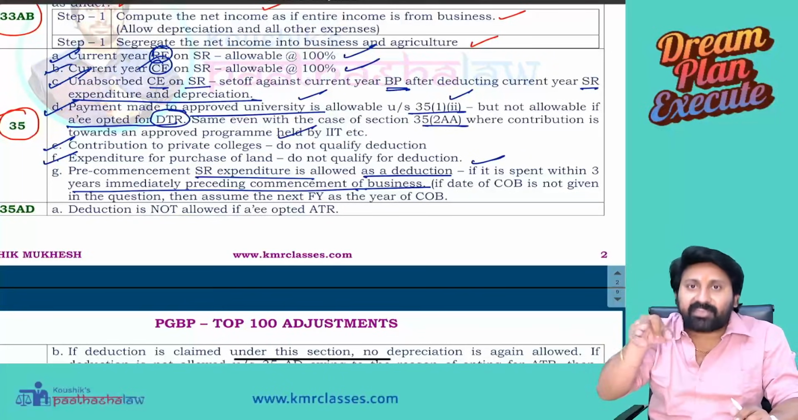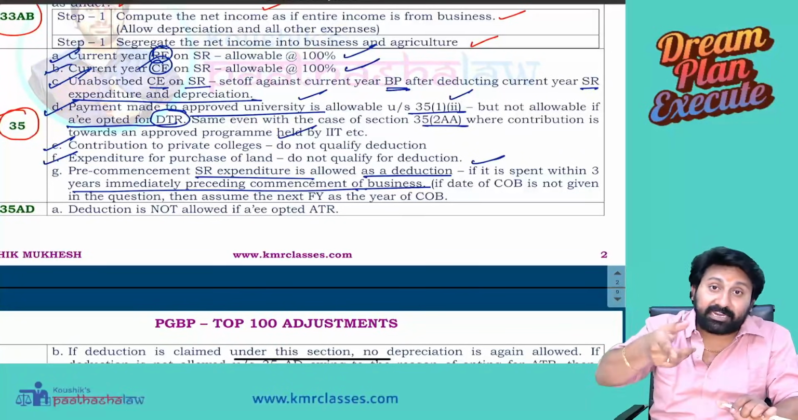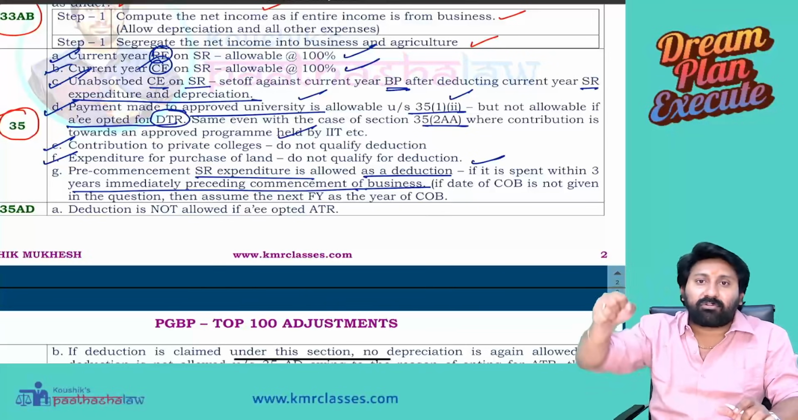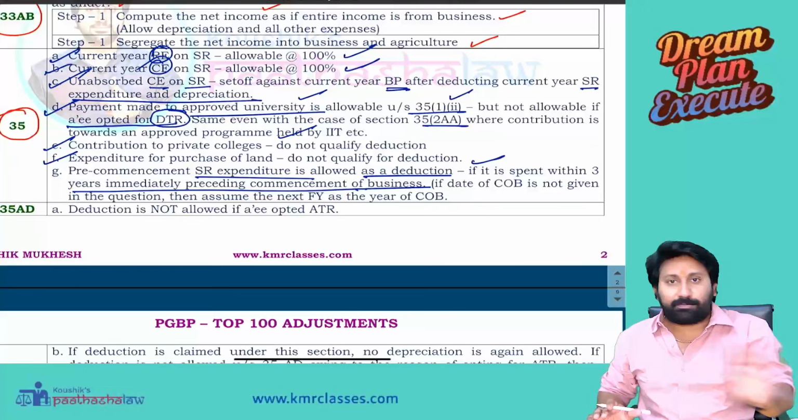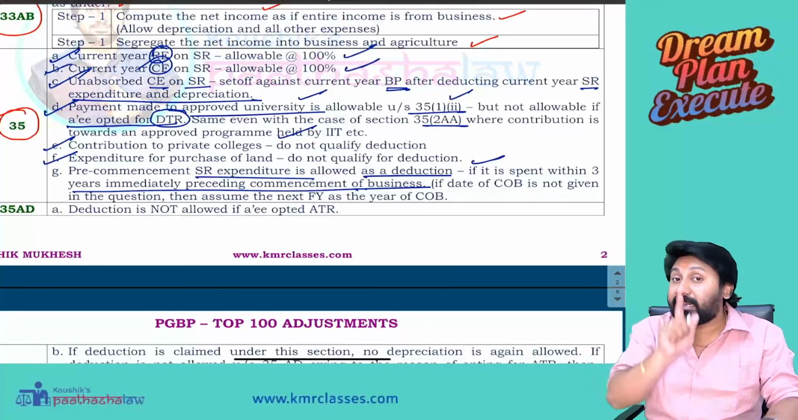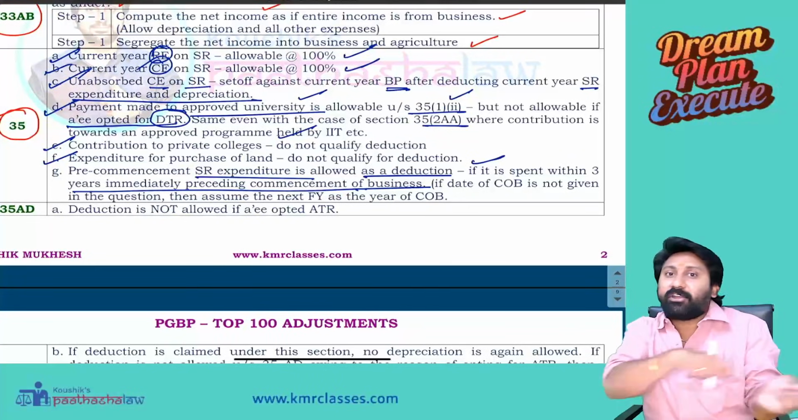In these 3 years, whatever capex you incurred for scientific research, that amount will be fully allowed in the year of commencement. If you spend anything more than 3 years before, that will not be allowed as a deduction. Mark my words clearly. If you didn't understand, go back to the video and listen again.